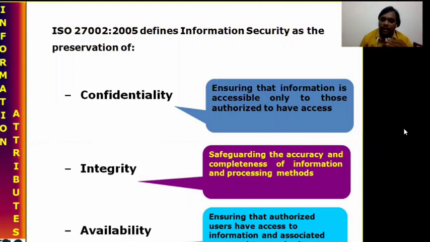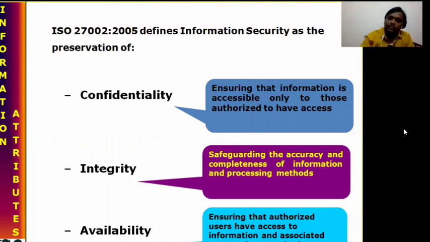What information can be accessed by the student is restricted. What information can be accessed by the staff will not be accessed by the student. And what information can be accessed by the HOD will not be accessed by the staff members. Some data, not everything. And what information is accessed by the HOD may be accessed by the principals. And what information is accessed by the principals will not be accessible by the HODs, like that.